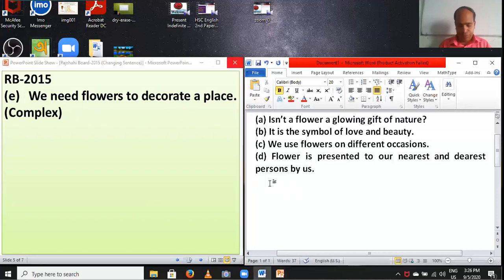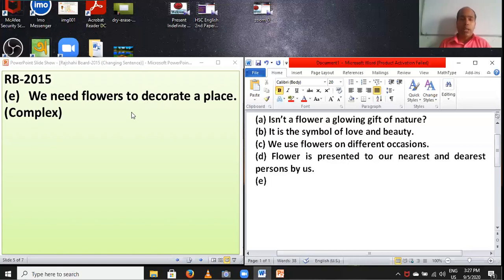Question D, question E, sorry. Question E: we need flowers to decorate a place, complex. Students, the question is: is this sentence simple or compound? Exactly, this sentence is simple, because there is one subject and one finite verb and to plus V1 in this sentence, an infinitive phrase.